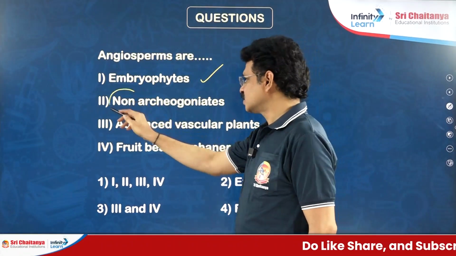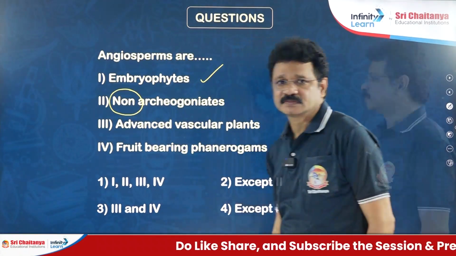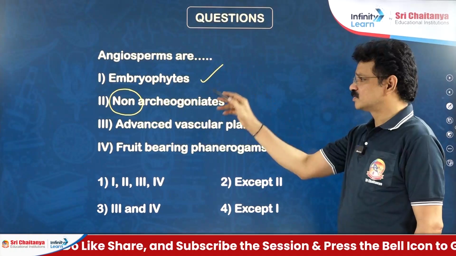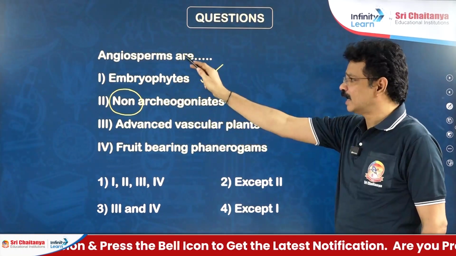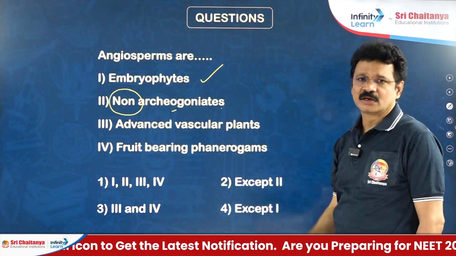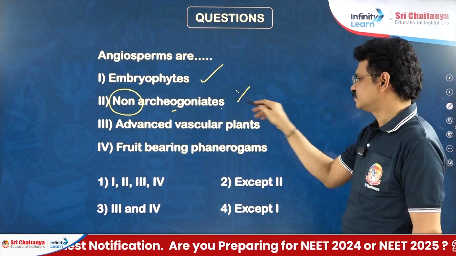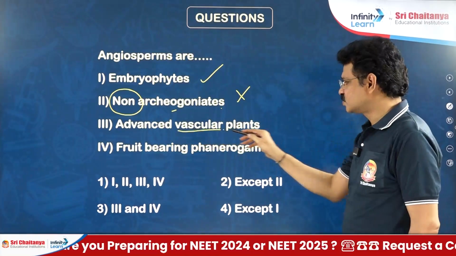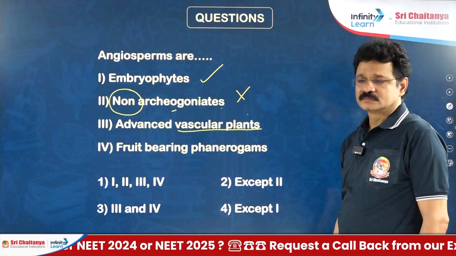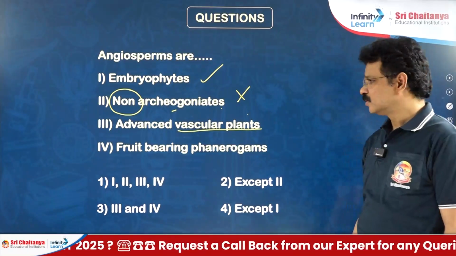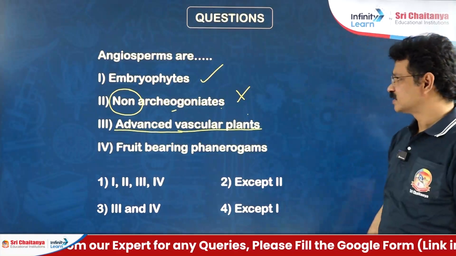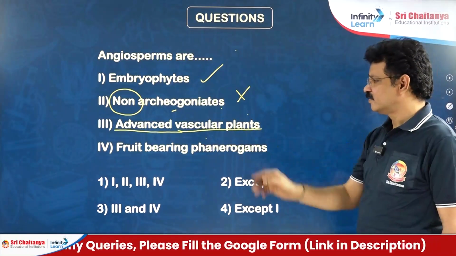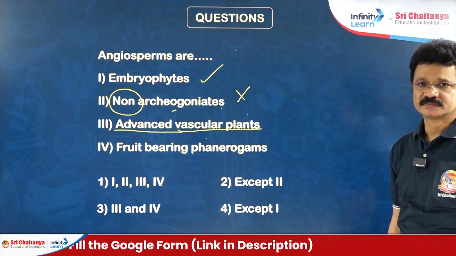Non-archegoniates: there is no archegonia, there is no female gametangia. As in algae, in angiosperms also there are no archegonia. Then both algae and angiosperms are named as non-archegoniates. Next, vascular tissues are present, then these are called tracheophytes. But such vascular tissues are very well developed. Hence, we can say angiosperms are advanced vascular plants.